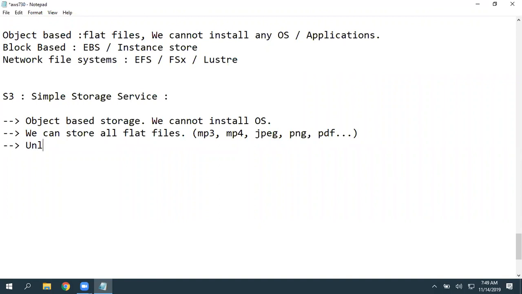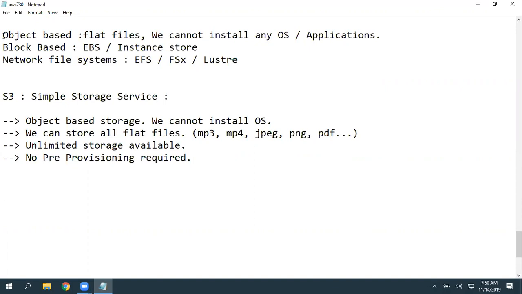And there is unlimited storage available. And here, no pre-provisioning required. Pre-provisioning means if you are taking something like EBS, while launching the server itself you need to specify how much hard disk drive you require. You want 30 GB or 40 GB, 50 GB? But here, you really no need to specify that. Create a bucket, store all your data inside that bucket. You can store unlimited data. So there is no particular limit.